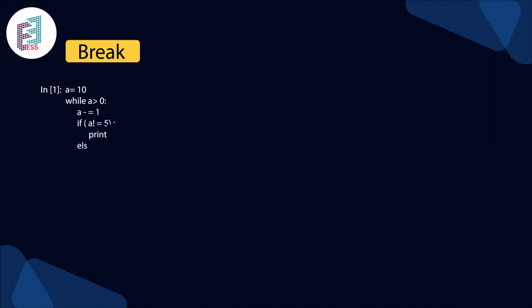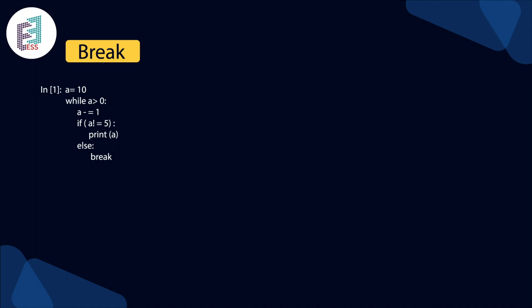Let's come to the next slide, the break statement. Here in the flowchart we can see that it starts from the start point and checks the condition. Here the condition is given as a equals 10, while a is greater than 0, a minus equals 1. If a is not equal to 5, then it will print a. Else, the statement will be break.